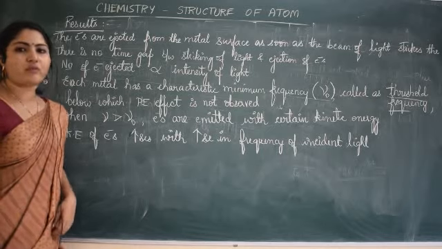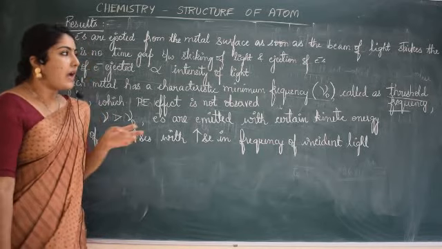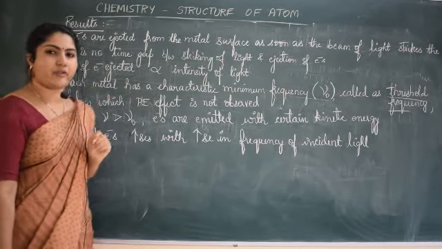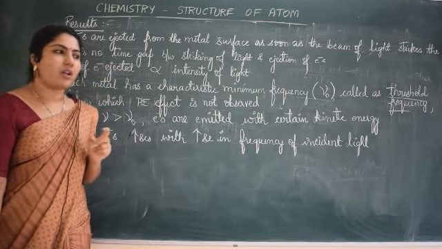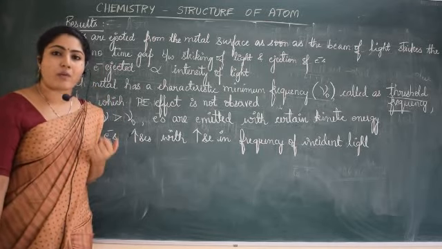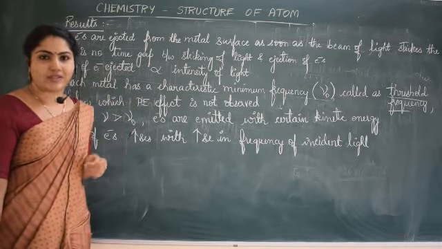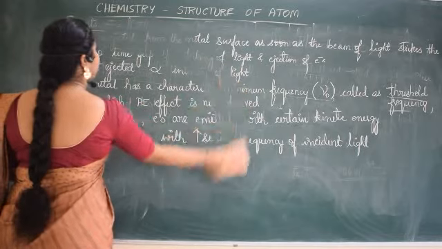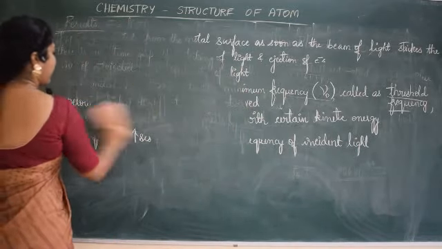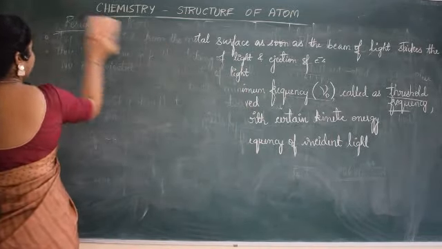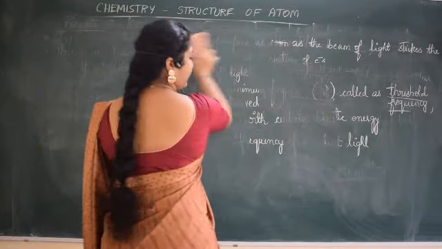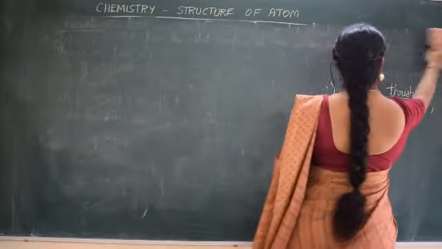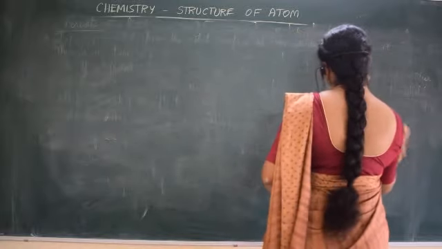Now this was about photoelectric effect, isn't it? Albert Einstein was the next one who saw this particular photoelectric effect, and he thought, why will I not use Planck's quantum theory and explain this photoelectric effect? We'll see how he has explained photoelectric effect. So I'll erase this. Next is Einstein's photoelectric effect, or the explanation of Einstein.